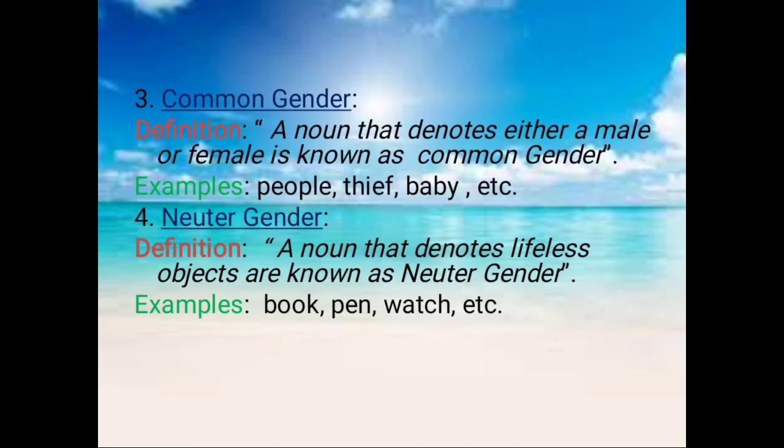And the last one we have, that is neuter gender. A noun that denotes lifeless objects is known as neuter gender. For example, book, pen, watch, etc. Well, the word which you have to remember in neuter gender, that is lifeless, means the thing which doesn't have life, that is called neuter gender.